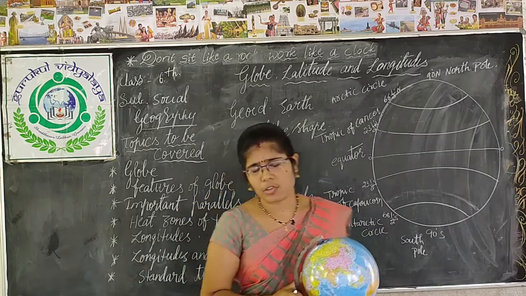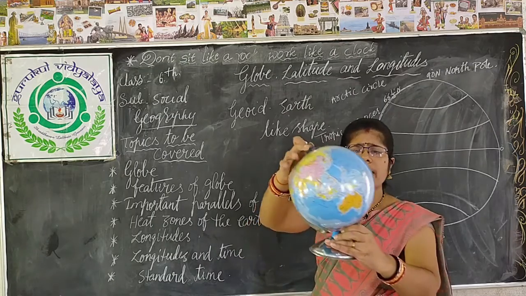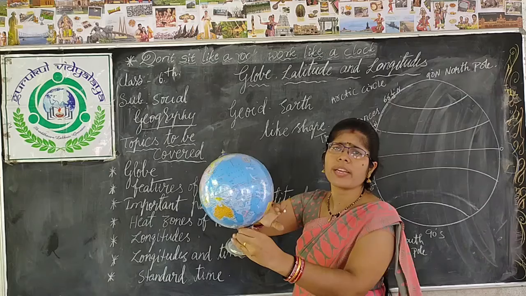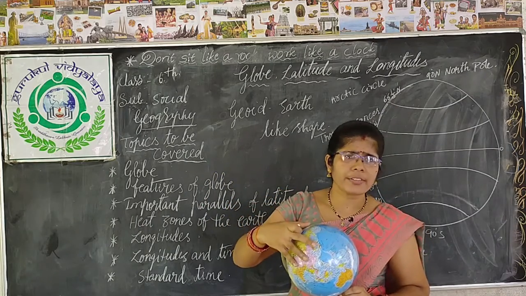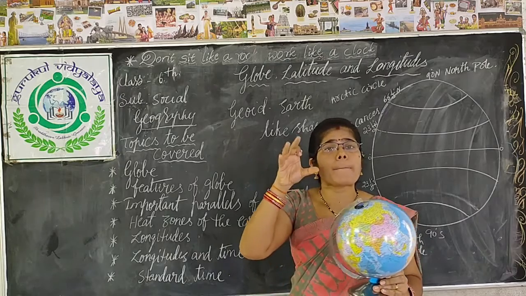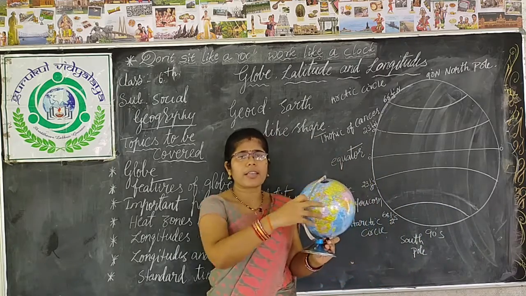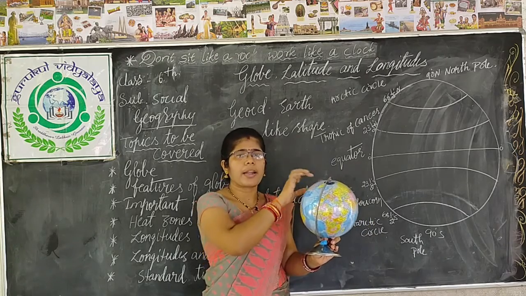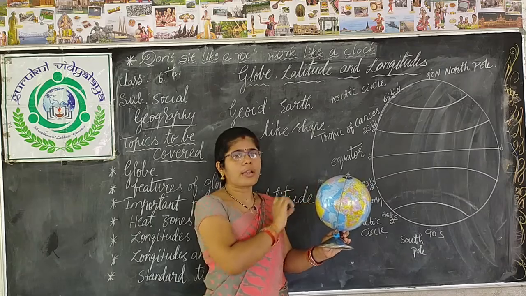So let's discuss it. In this globe, what are the things we can see? We can see all the countries, continents and oceans in their particular size. The actual size of the continents, oceans and countries we can see through the globe.